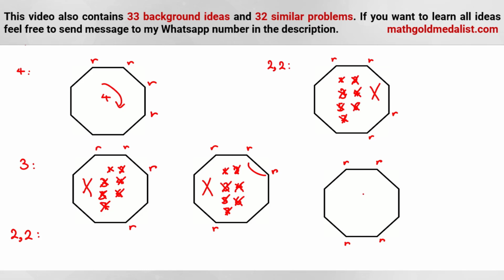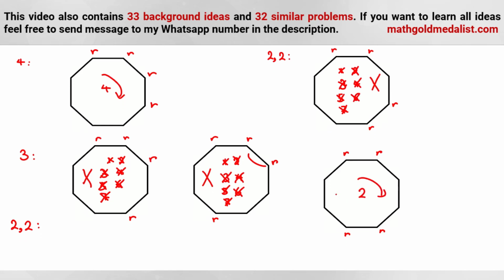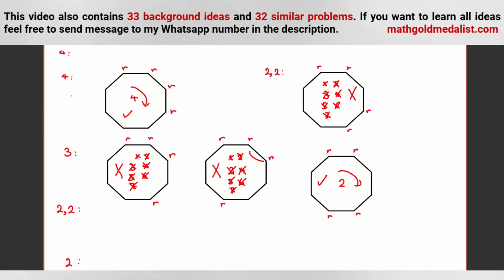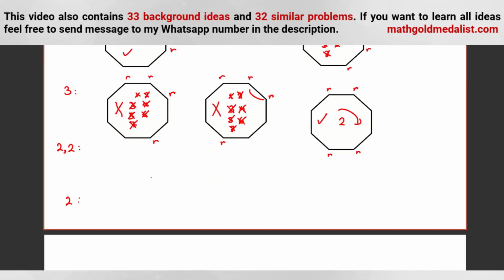What about this one? For this one, it's easy. 2 units clockwise. Okay, this goes here. These two blues go here. So this one is good. Now only one case is left, with only 2 adjacent R's. So this one, we cannot select these 2 things.